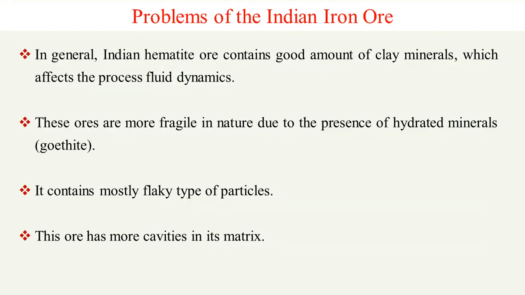So the problem with the Indian iron ore is that these are hematite containing a good amount of clay minerals, and also hydrated minerals, that is goethite, which is fragile in nature. So when we do the conventional beneficiation process, it generates a huge amount of fines, which are flaky in nature and contain more cavities in their matrix.